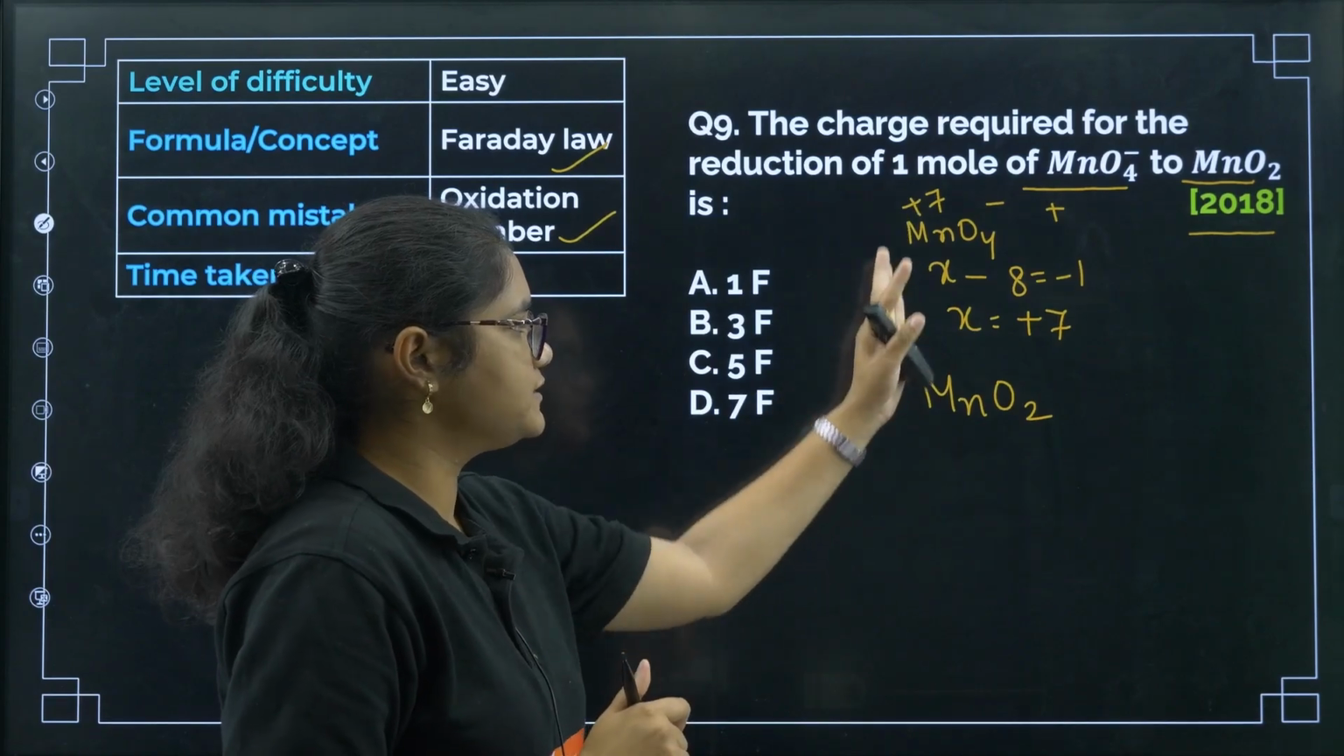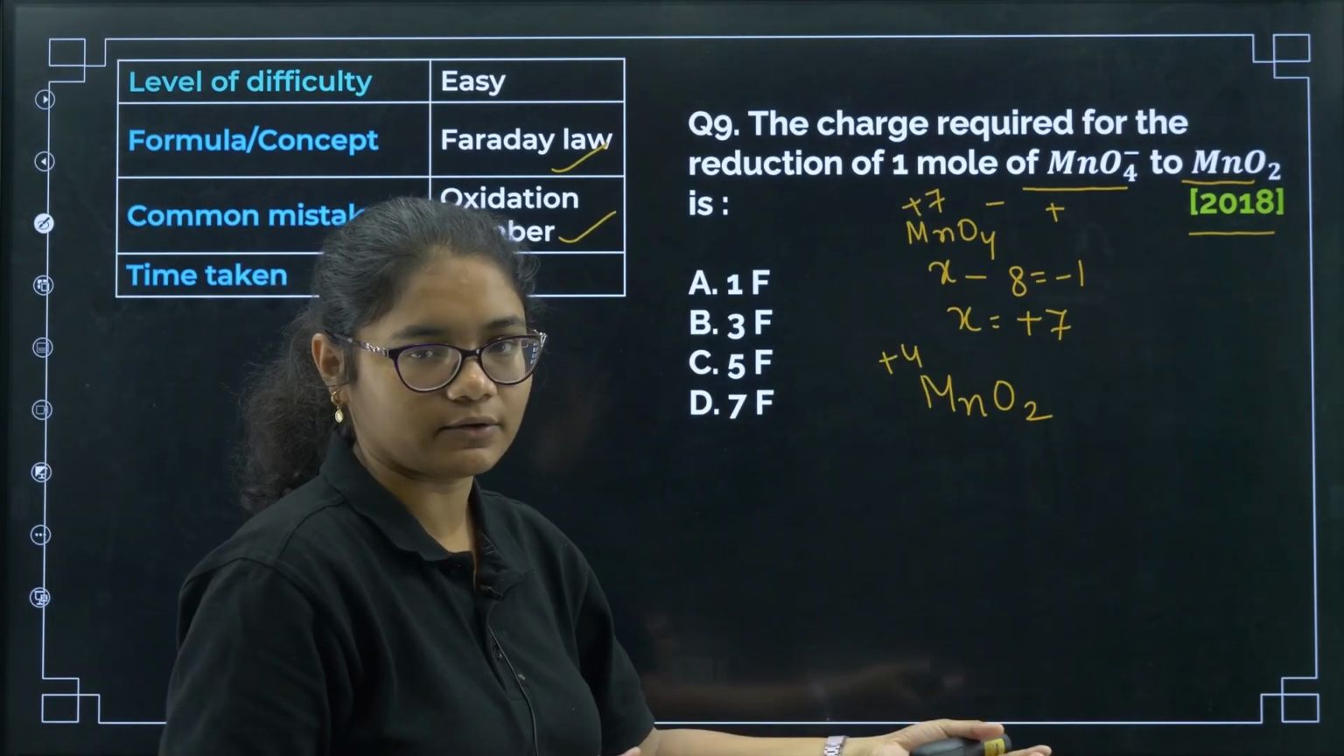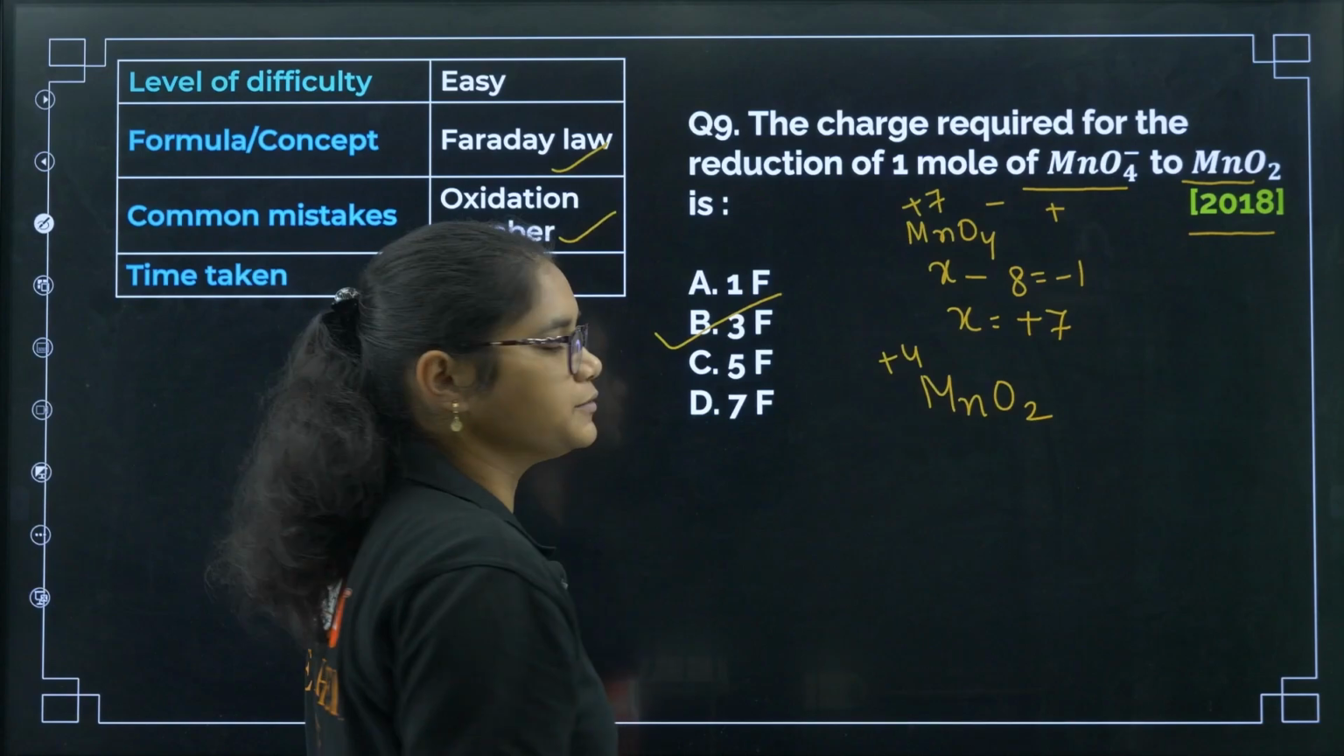Okay, so what is the change? How much Faraday is required? 3 moles are required. So the answer here will be 3 Faraday, option number B.